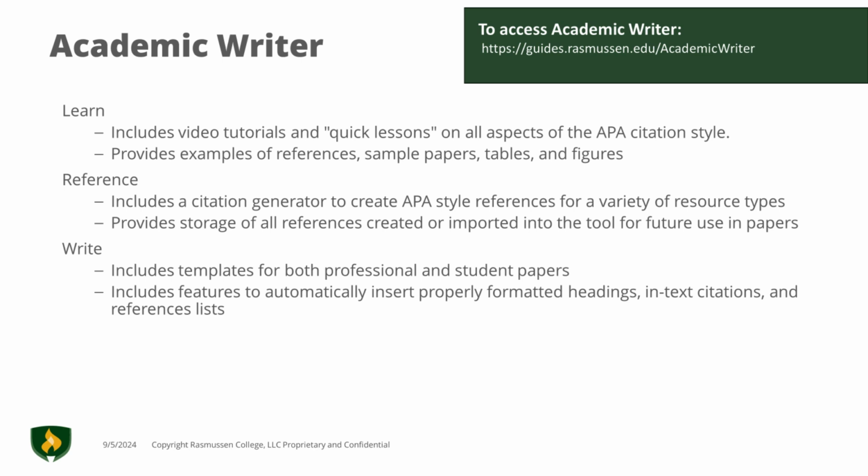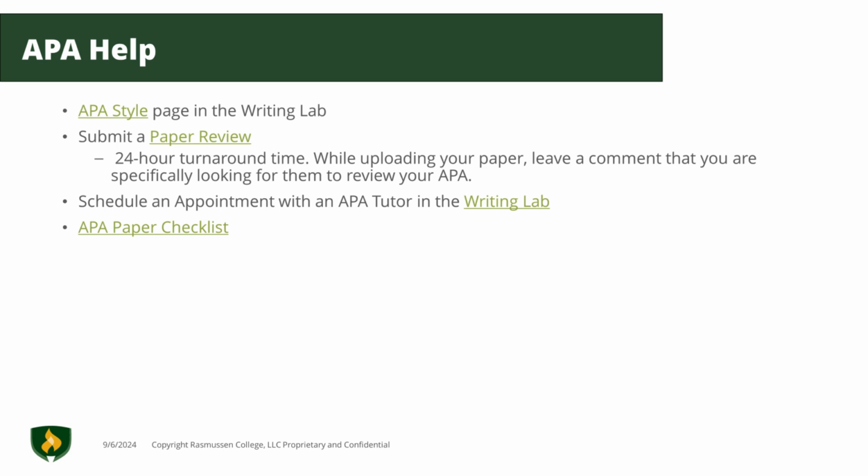Feeling a bit overwhelmed? Rasmussen has tools to help you with your APA. Academic Writer is an online tool that helps you learn APA, create APA references and in-text citations, and even format your APA references page. You can also write your papers directly in Academic Writer to take advantage of their writing tools. To access Academic Writer, visit Guides.rasmussen.edu/academicwriter.